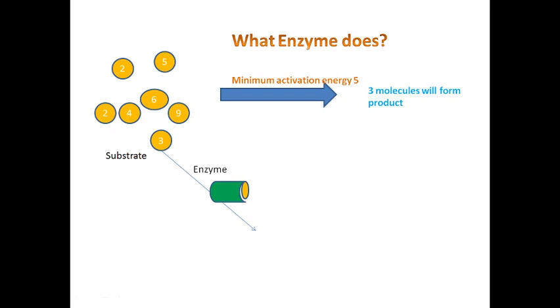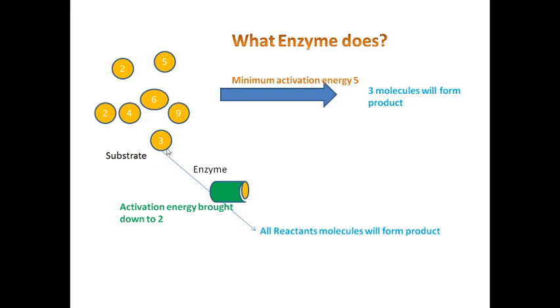Here the enzyme lowers the activation energy. So here the activation energy is brought down to 2 now. So all these molecules will be able to form the product. In the presence of the enzyme, all the reactant molecules will form a product.